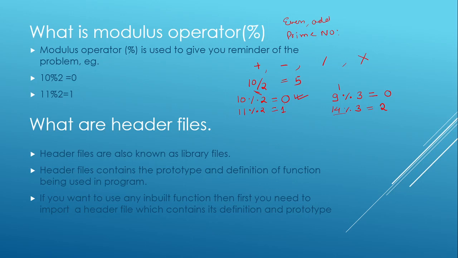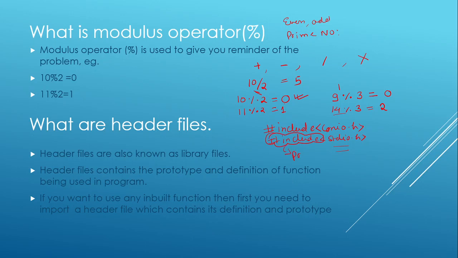Got it? So this is basically the use of the modulus operator. Fine. Now the next question is, what are header files? You know, the very first lines in our program are like #include <conio.h> and #include <stdio.h>. There will also be, suppose, math.h, string.h and many more. So in all these, what is this #include?